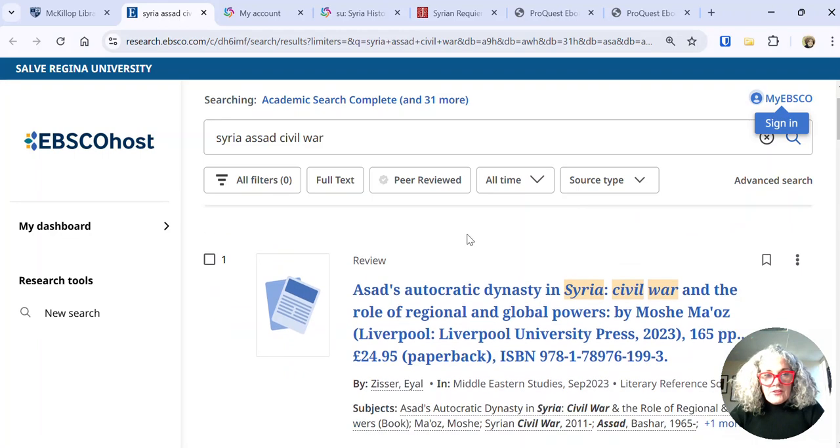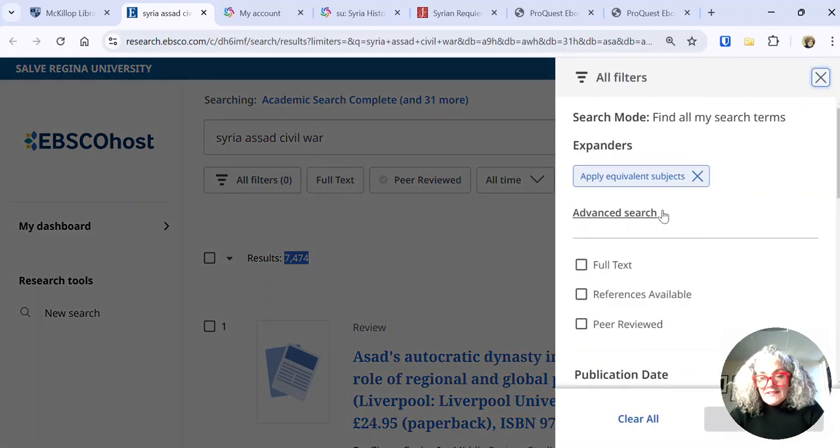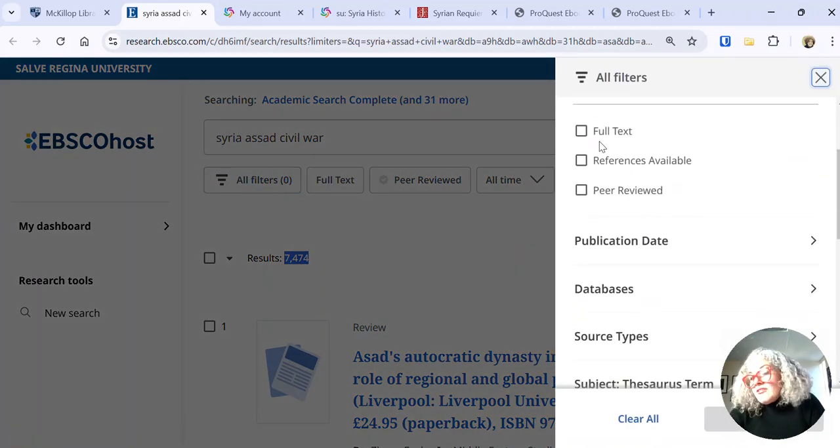And so we see here that we have 7,400 results, which is a lot. So we may choose to filter our searches further. If we click on all filters at the top, we could choose if we wanted to see only the articles that are available to you in EBSCO or one of our other databases by clicking on full text.